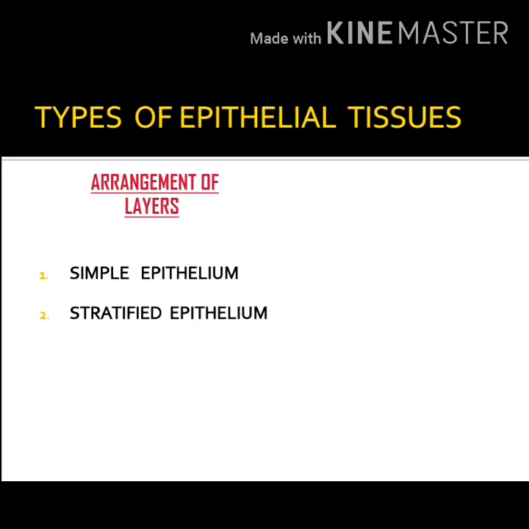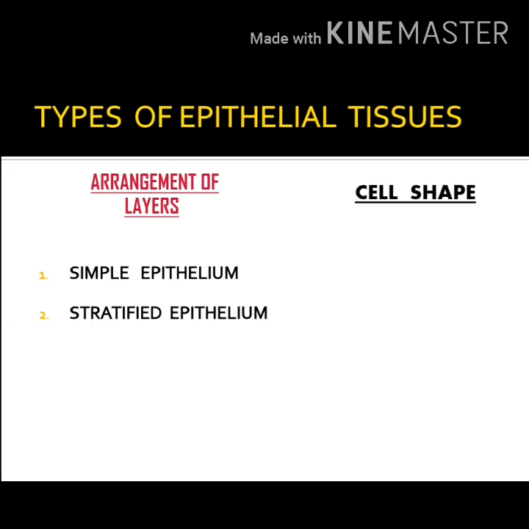Simple epithelium is made up of a single layer of cells. For example, the lining of your cheek, lining of the esophagus, all these are simple epithelial cells. Second one is stratified epithelium. That is also based on the layers I told you. If the epithelium is made up of more than one layer, we call it as stratified epithelium. For example, skin. The main function of the skin is to protect the internal organs, inner layers. So the skin is made up of more than one layer of epithelial cells. So it is called as stratified epithelium.